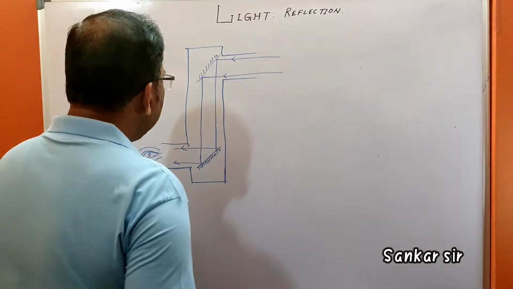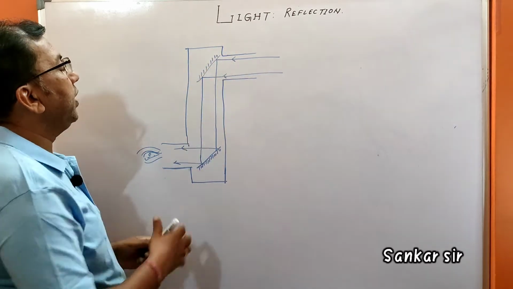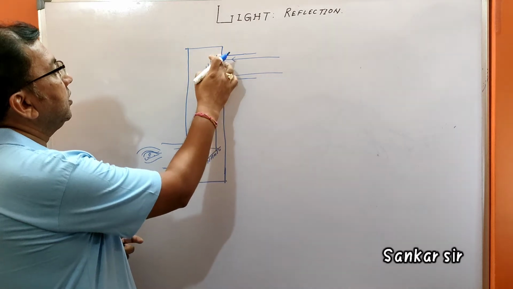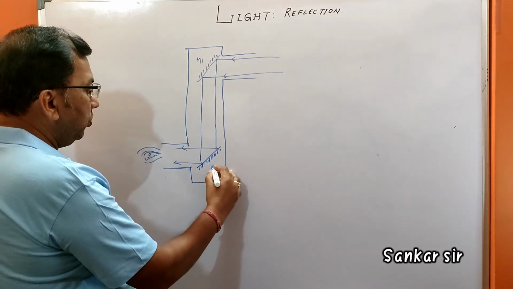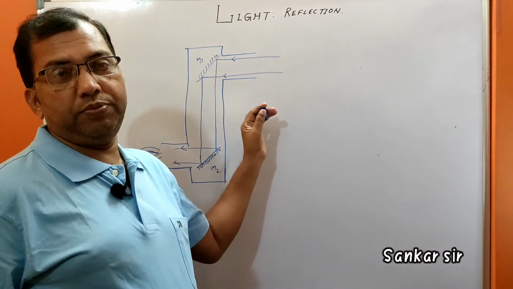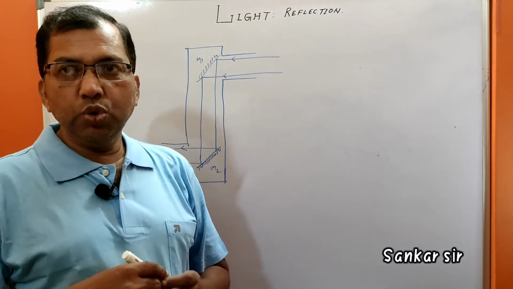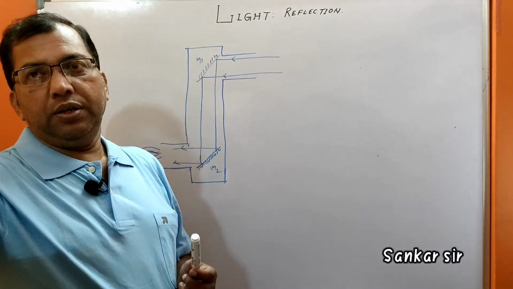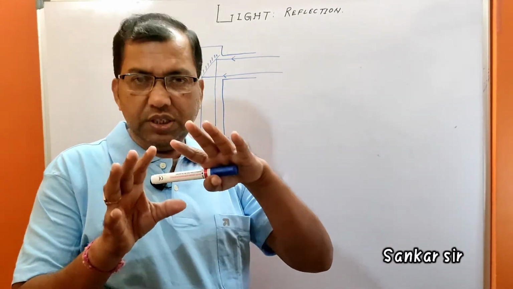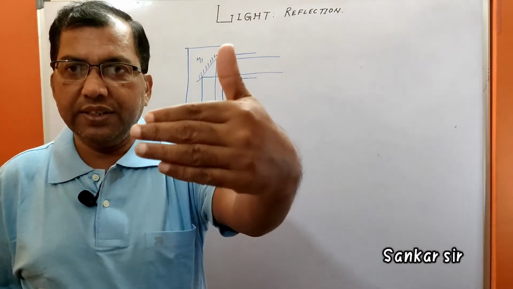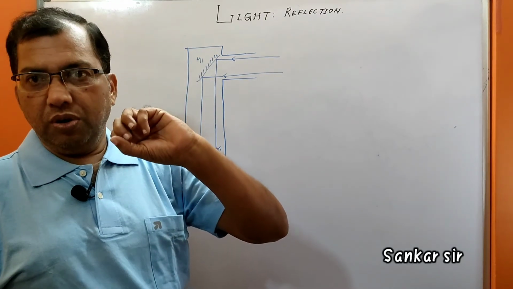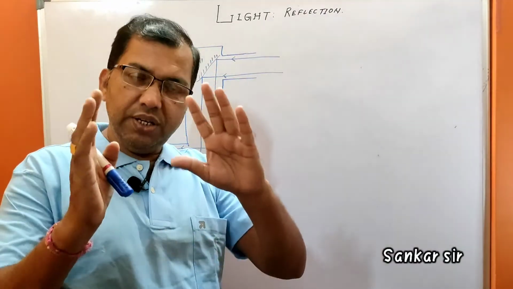So what is a periscope? This is the periscope. Normally out here, two mirrors are placed at a 45-degree angle, mirror 1 and mirror 2. That is a periscope. What is a periscope first? A periscope is a device used for seeing objects beyond our reach, out of the direct line of sight. You cannot see the sight when some obstacles are there, such as seeing ships on the surface from a submarine. You can see it.